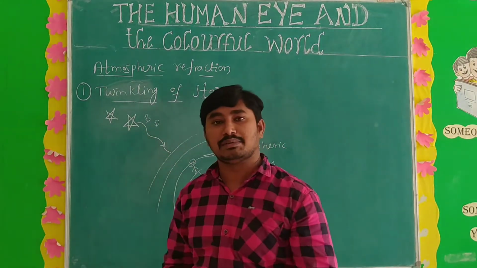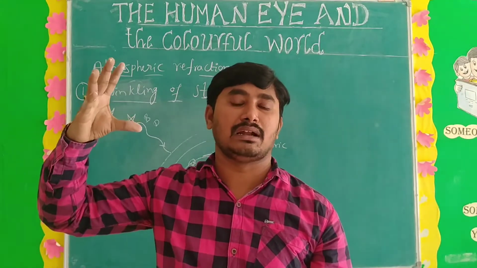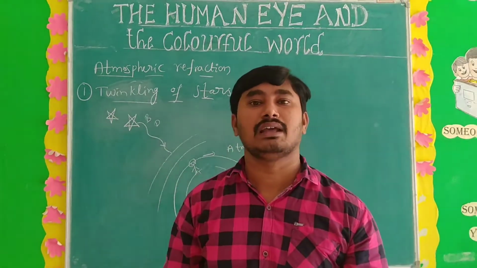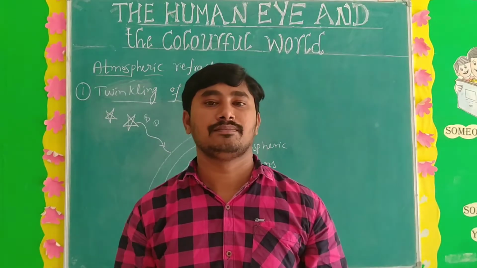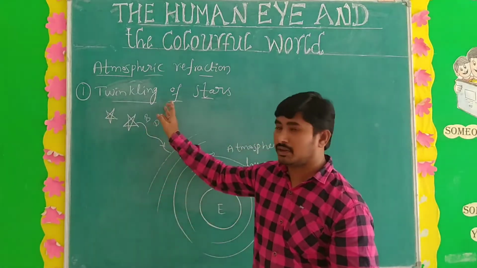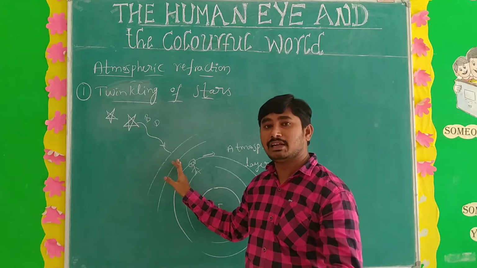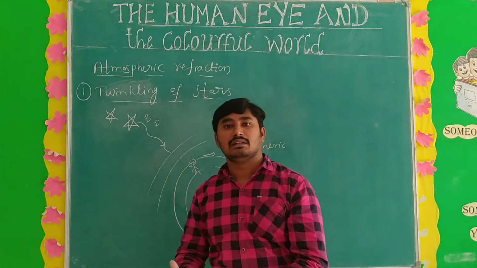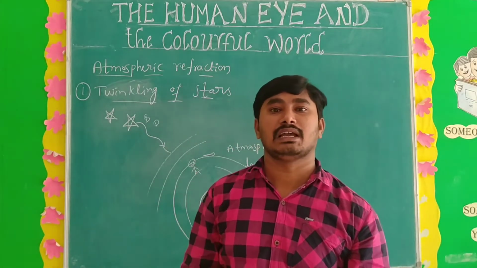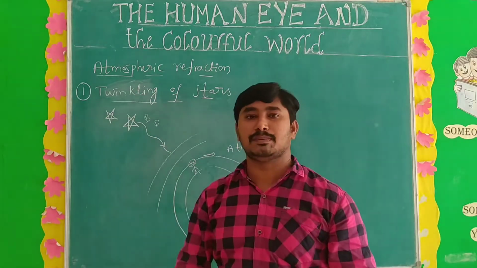So the intensity of light sometimes increases and decreases. Then the stars continuously appear bright and dim due to atmospheric refraction. That is nothing but twinkling of stars. Understand what twinkling of stars is? Twinkling of stars is caused by atmospheric refraction. When the light ray coming from the stars goes through the different layers of the atmosphere, the star appears sometimes with more intensity and sometimes with less intensity. That is the first example for atmospheric refraction.